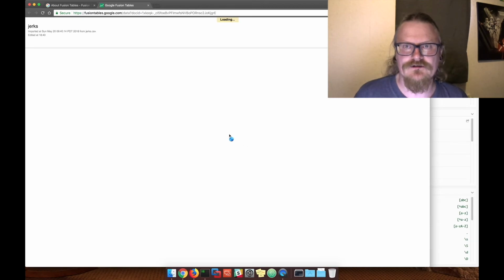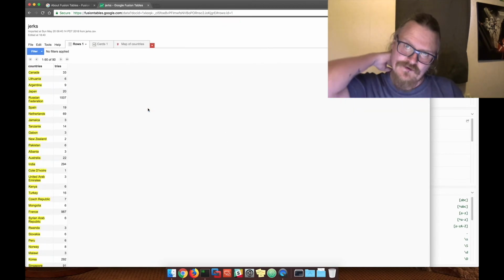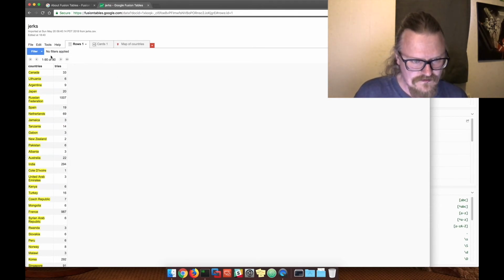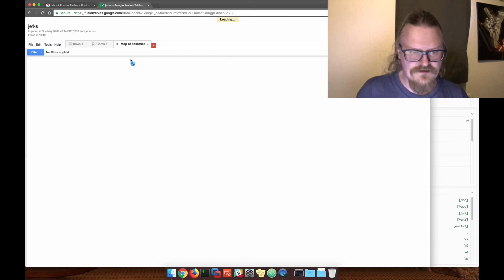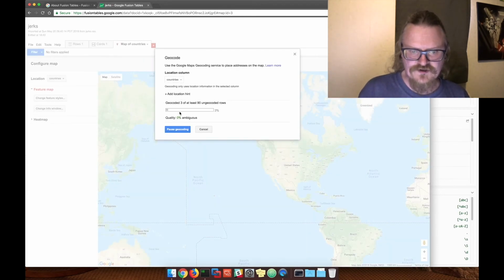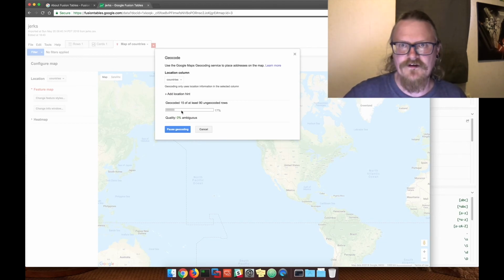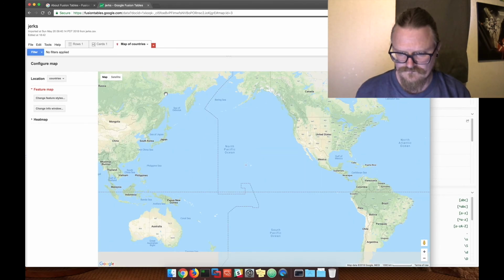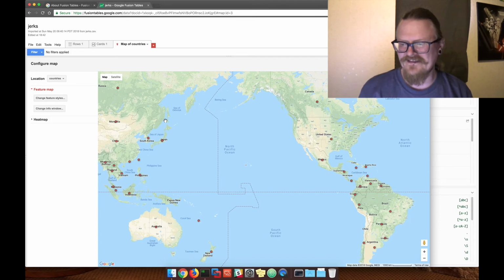Sure, they are jerks. They're trying to hack my web server. What would they do if they got it though, right? I mean, this is really cool. This is what Google Fusion does. If you go to the map, it recognizes that they are countries, and it's just going to create a geographic map of the countries. Isn't that awesome? All right. Cool. Done. Look at that.